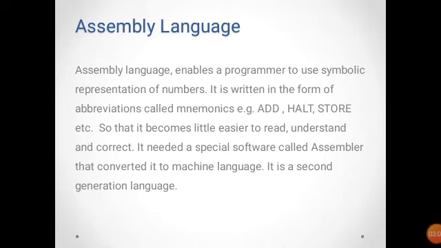It needs a special software called an assembler to convert it into machine language because the computer doesn't know all these abbreviations or symbols. It is the second generation language.